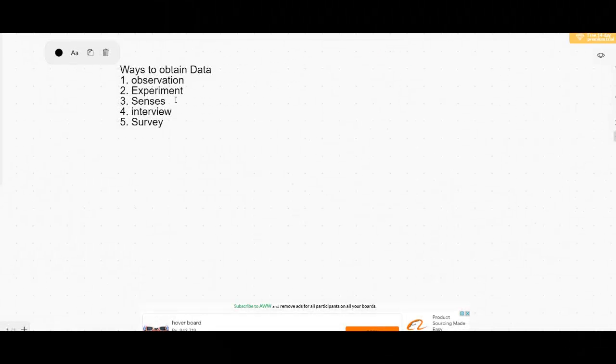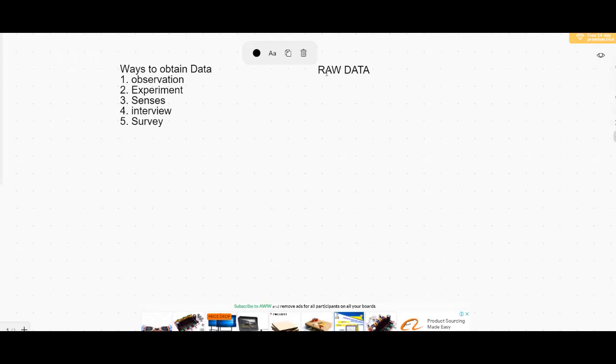So I just mentioned a few of the ways to get that data. That is observation, experiments, census, maybe these spellings are not correct, interviews and surveys like that. So once we get the data, that data is called raw data. Okay? So once we obtain the raw data, then we want to know the information.